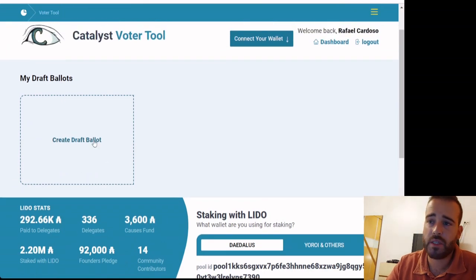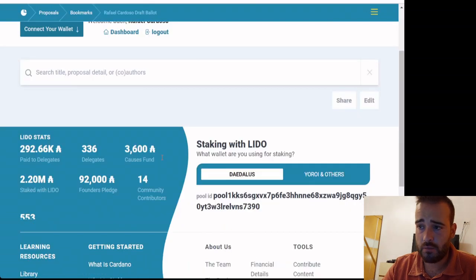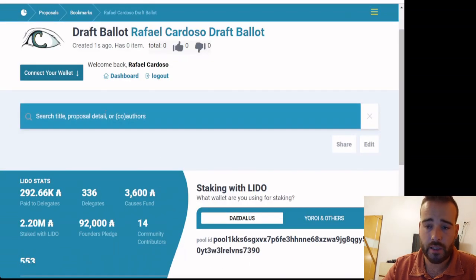What is this for? This is basically for you to keep track of the proposals you think you're interested in, the proposals you think are interesting, the proposals you think are bad, and to select them, to add them to a list so that you know and remember which proposals you should vote on and support, and which proposals make sense to downvote if you think they are really bad for the Cardano future and just a waste of funds in treasury. So basically just click on create draft ballot, and you start by searching for proposals directly here.